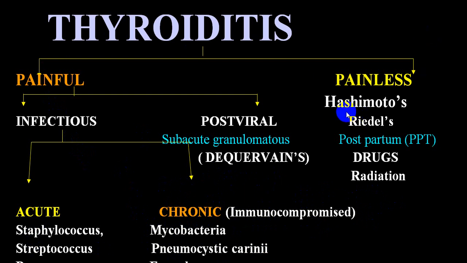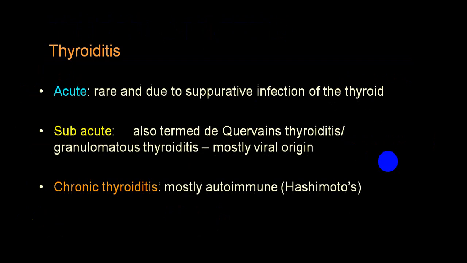Among the painless group are Hashimoto's, Riedel's, postpartum thyroiditis, and drug-induced, particularly amiodarone, lithium, interferons, and the radiation variety. All these are the different varieties of thyroiditis. Basically, in all this group, there is some inflammation of the thyroid gland tissue. Acute are rare, but due to suppurative infection of the thyroid gland. Subacute is also called De Quervain thyroiditis or granulomatous thyroiditis, and it is mostly viral in origin.